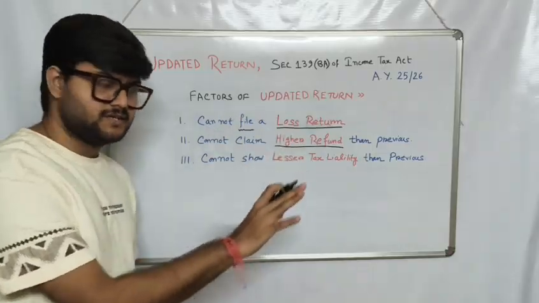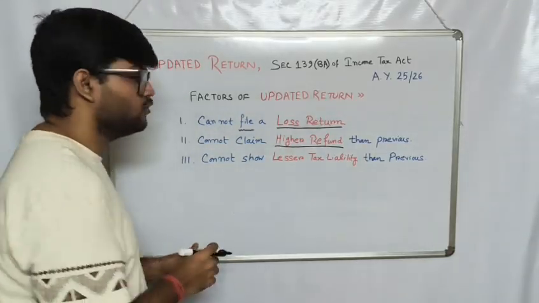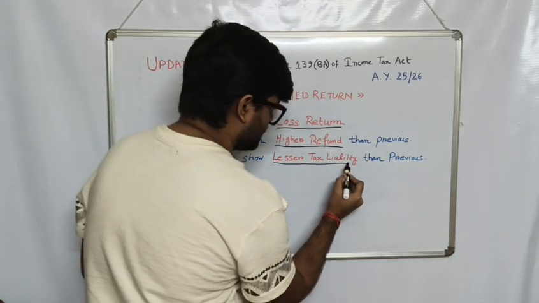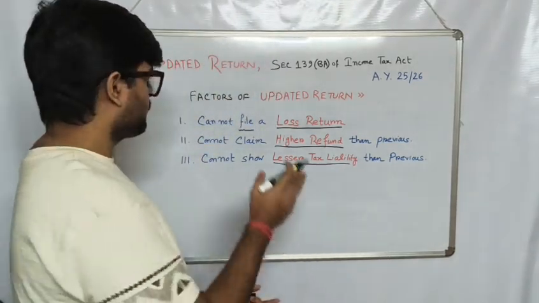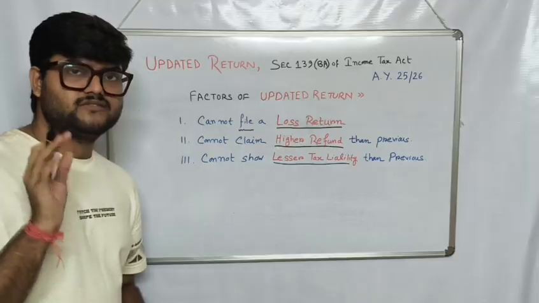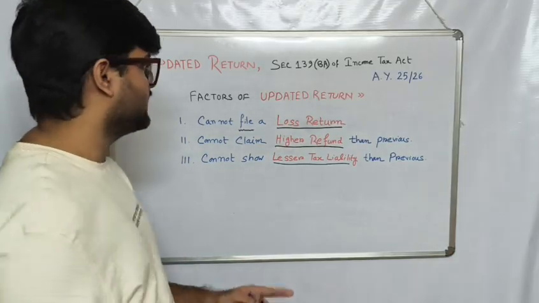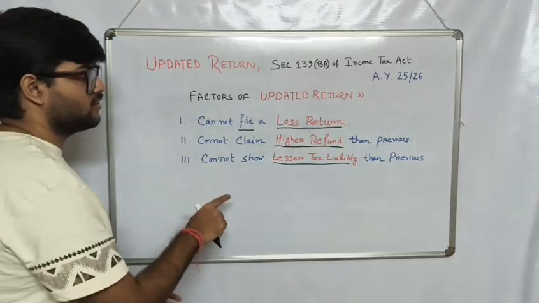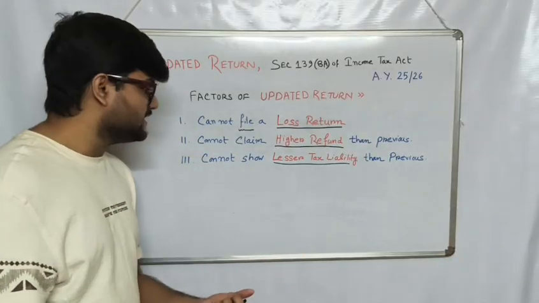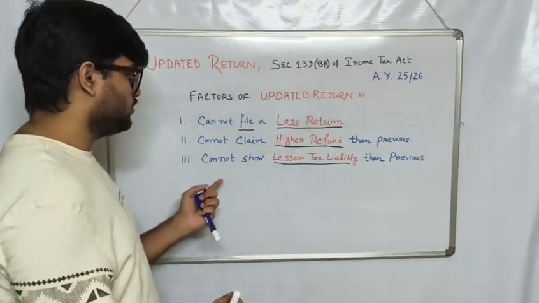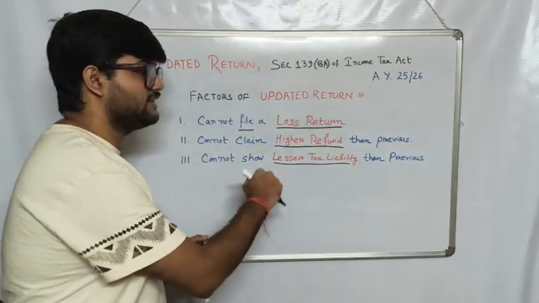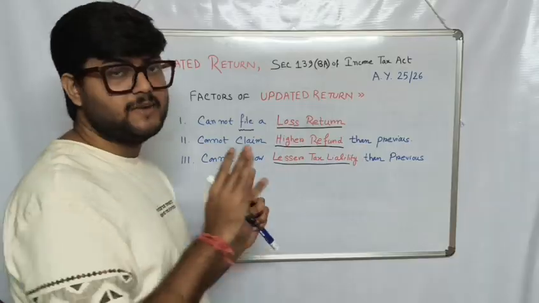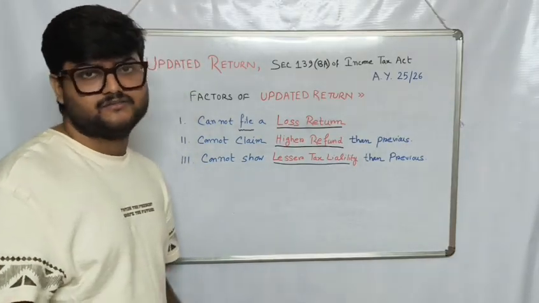And the third one is that you won't be able to show lesser tax liability than you have previously shown. So these are the three main factors related with updated return.